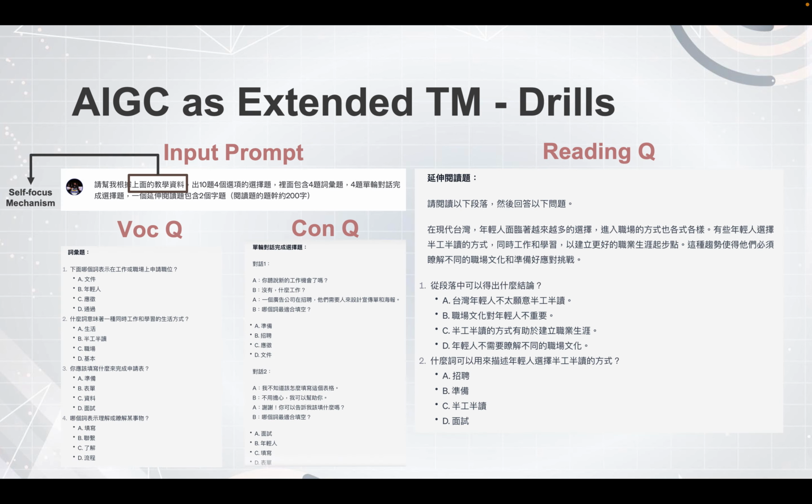Next, it should be drills. After generating vocabularies in context, I can ask ChatGPT, by using its self-focused mechanism, based on all the context and all the vocabulary I generated above, to please form some questions and practice drills. It should be 10 questions. 4 of them should be vocabulary selections, 4 of them should be conversation completion, and the last should be a short reading with 2 questions inside.